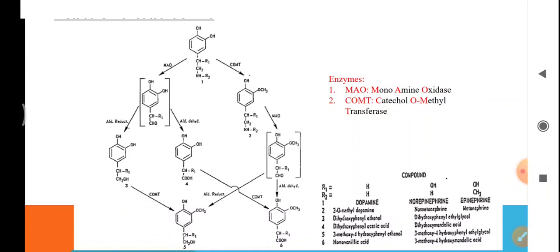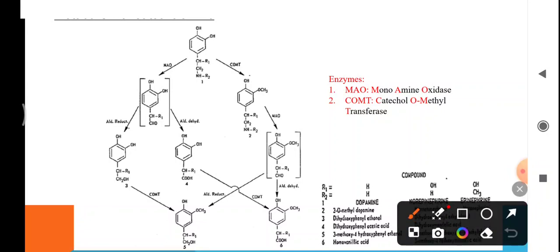But if it is catalyzed first by COMT, then it forms 3-O-methyl dopamine by converting this OH group to the OCH3 group.